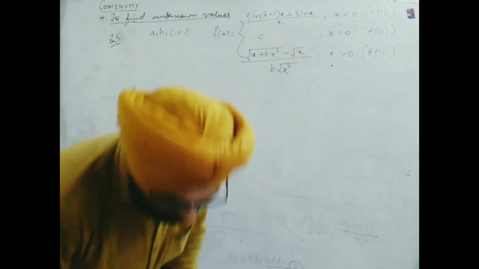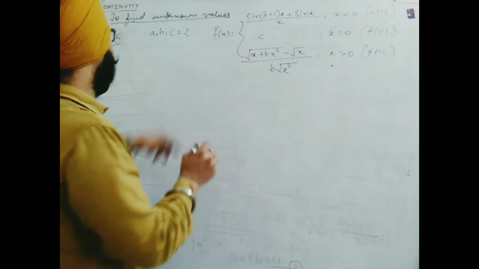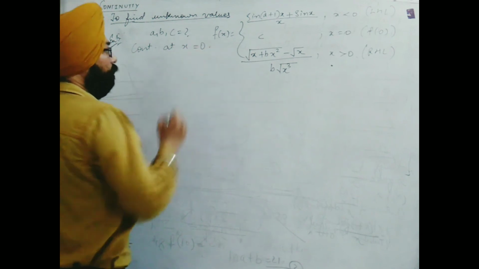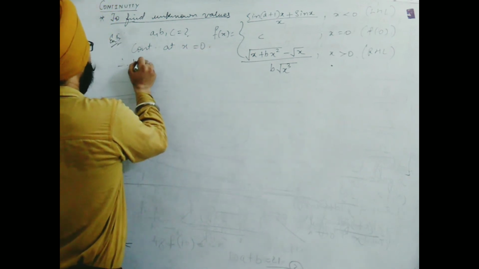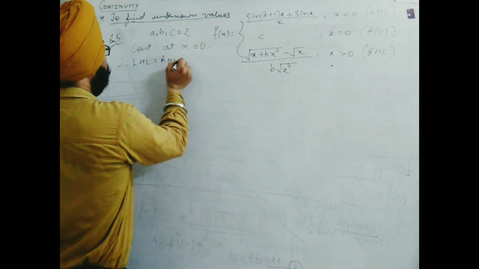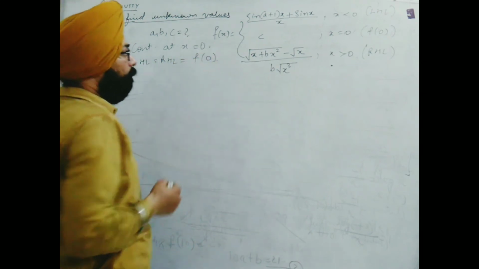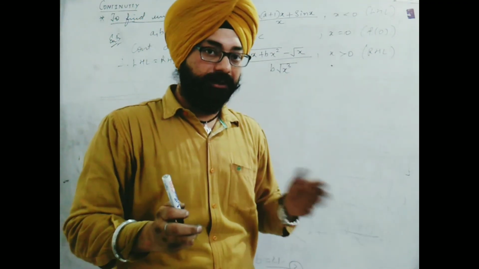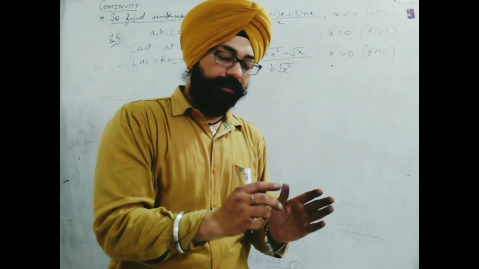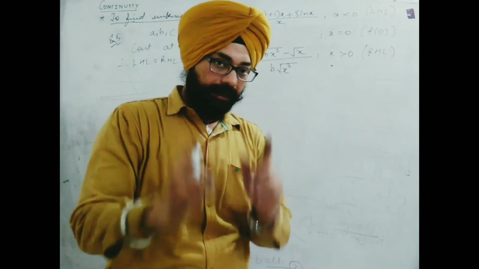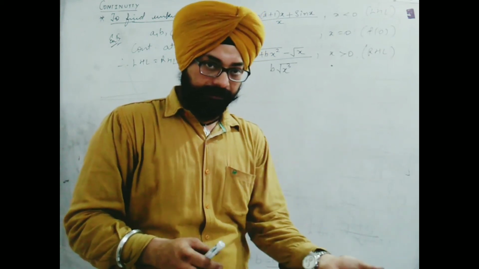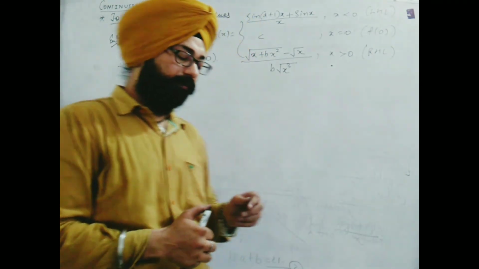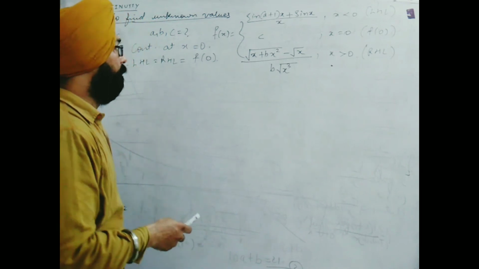In the question, we are told that f of x is continuous at x equal to 0. So again we will say, therefore, LHL equal to RHL equal to f of 0. Now this one example I will show you without using the conventional method, meaning minus h or plus h. In LHL I will not use minus h, in RHL I will not use plus h, I will do it directly, so that you know how to solve it without the conventional method. In equations you can apply it, no problem.